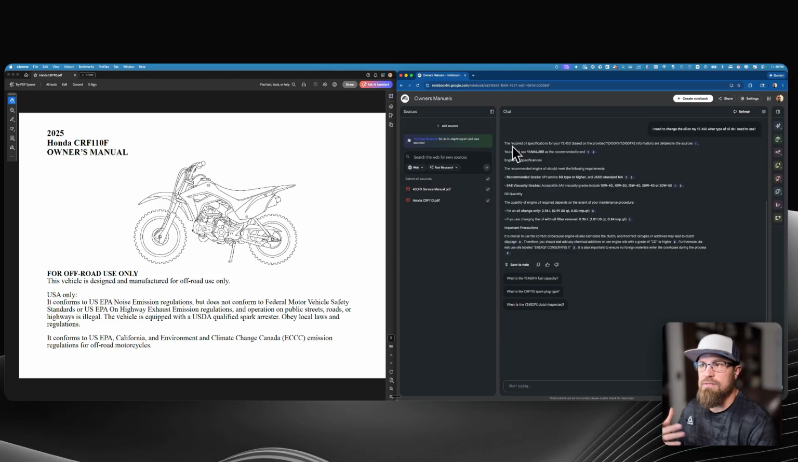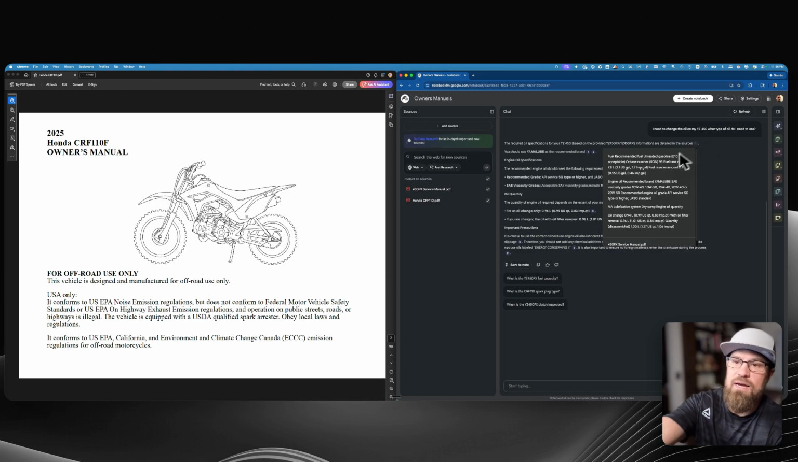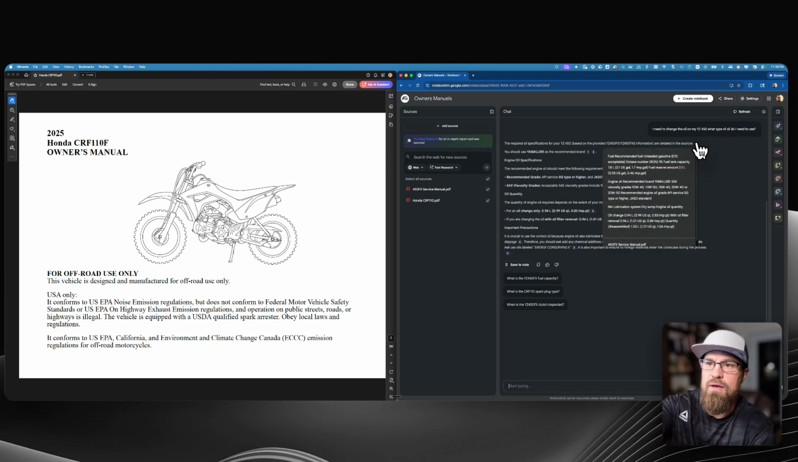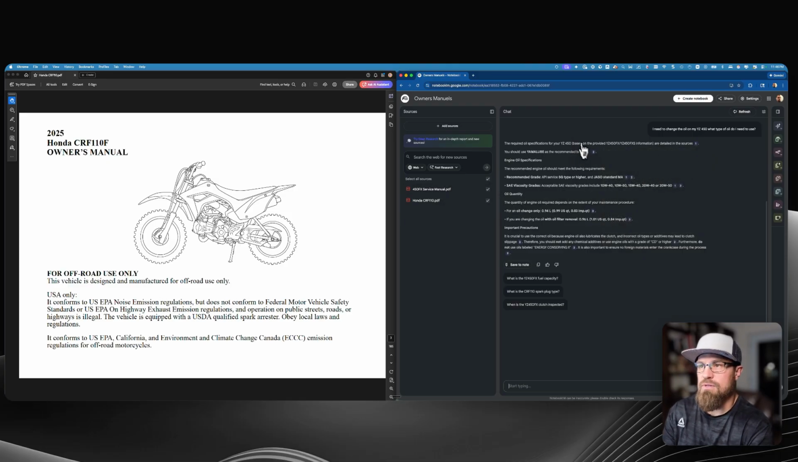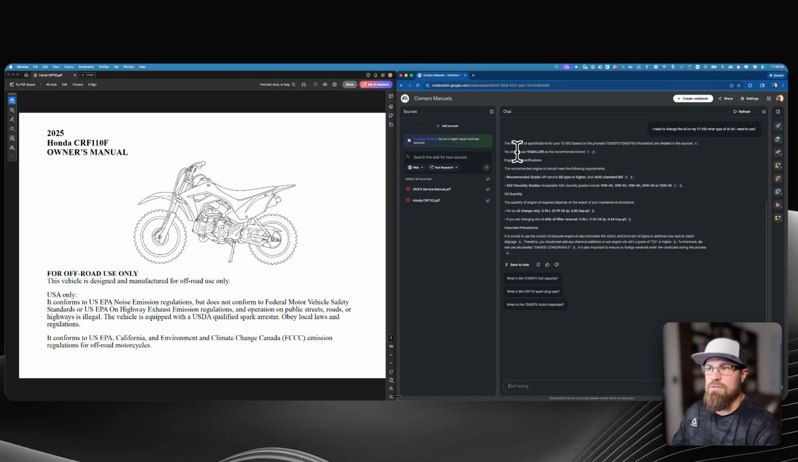Now it came back and it says right here, the required oil specified for your YZ450 is based off this information detailed in this source. If I hover over this, it's actually showing me the source, like where it got that. If you see down there, it actually says 450 service manual, which is the same over there. So that is another cool thing, is it can actually show where it's getting these answers. So right here it says you should use Yamaha lube as recommended brand. Recommended engine oil should be met with the following requirements. Recommended grade, just a lot of different things like that.